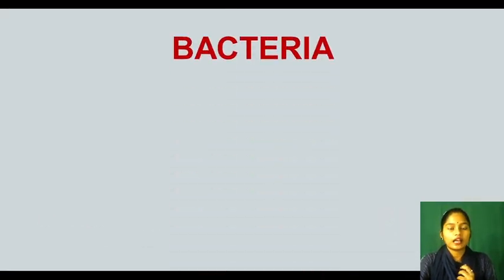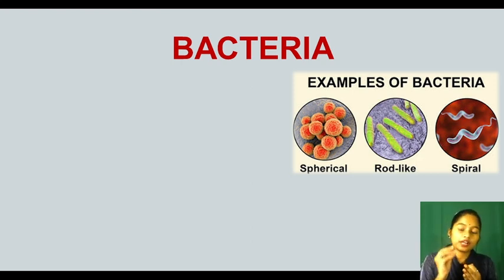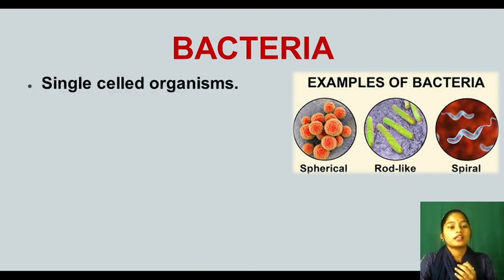Okay, now moving to the next. Look, now comes bacteria. Bacteria are of different shapes. Some are spherical, some are rod like and some are spiral. Spherical means round like, rod means elongated type, spiral means spring like. Now see, they are single celled organisms. They have only one cell.